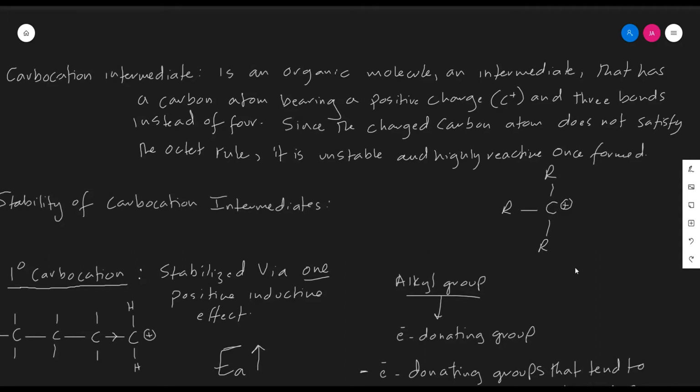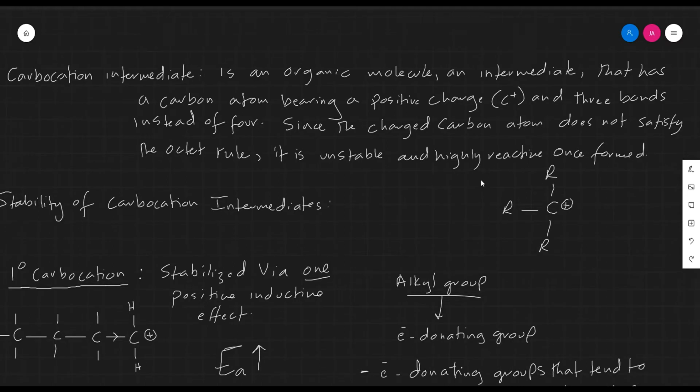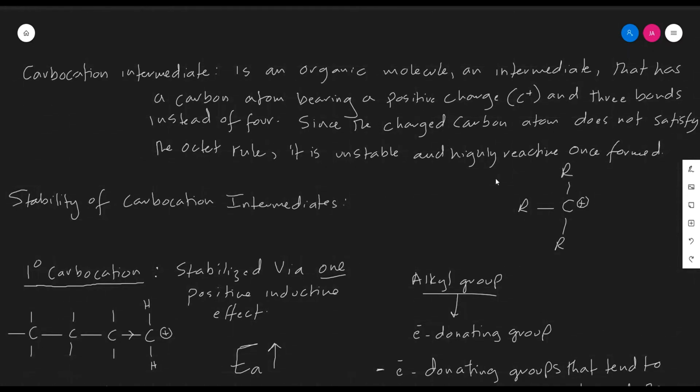Hello everyone. In this video I'll be covering the topic referring to the stability of carbocation intermediates. A carbocation intermediate is an organic molecule or an intermediate that has a carbon atom bearing a positive charge and 3 bonds instead of 4, since it underwent heterolytic fission by losing one of its electrons.